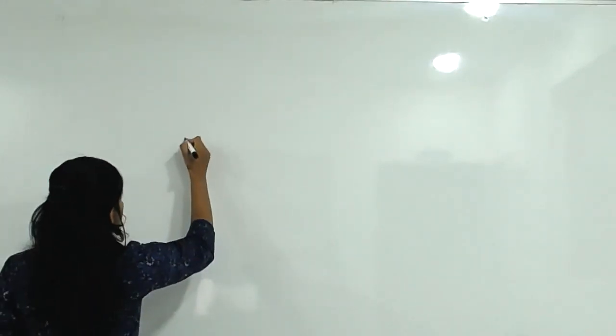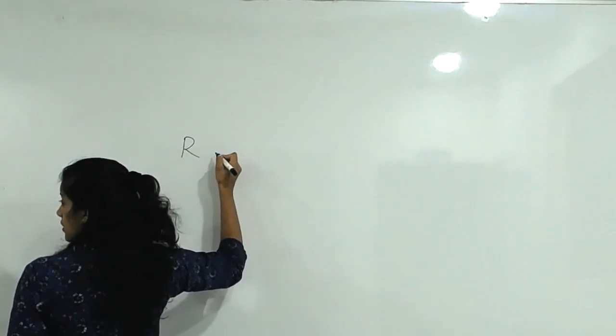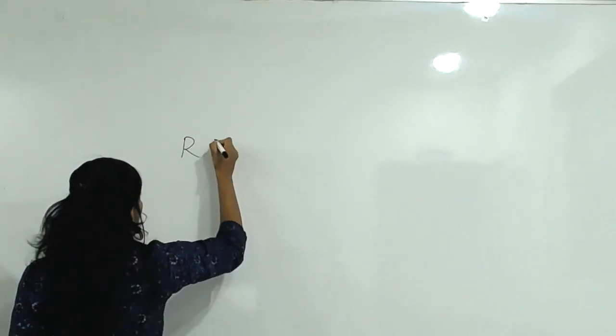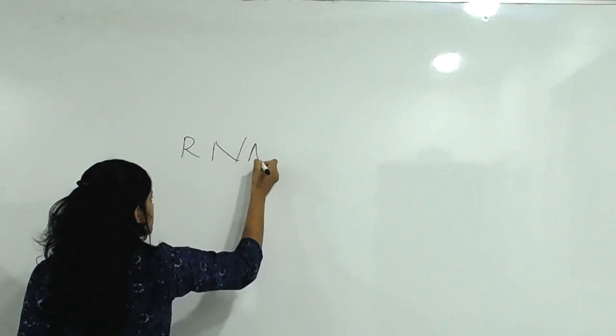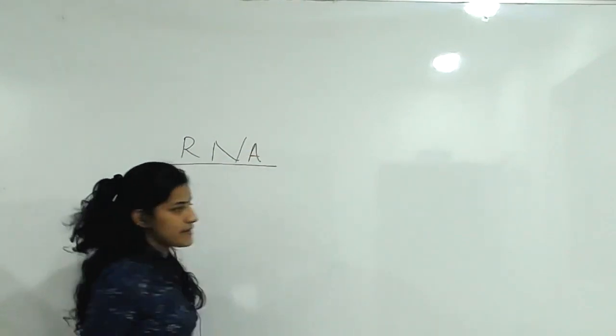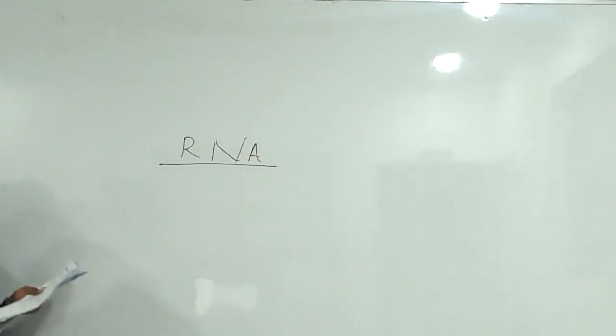Next one is RNA. Ribonucleic acid. Okay, it's a polymer of purine and pyrimidine ribonucleotides. Actually, it's a polymer.